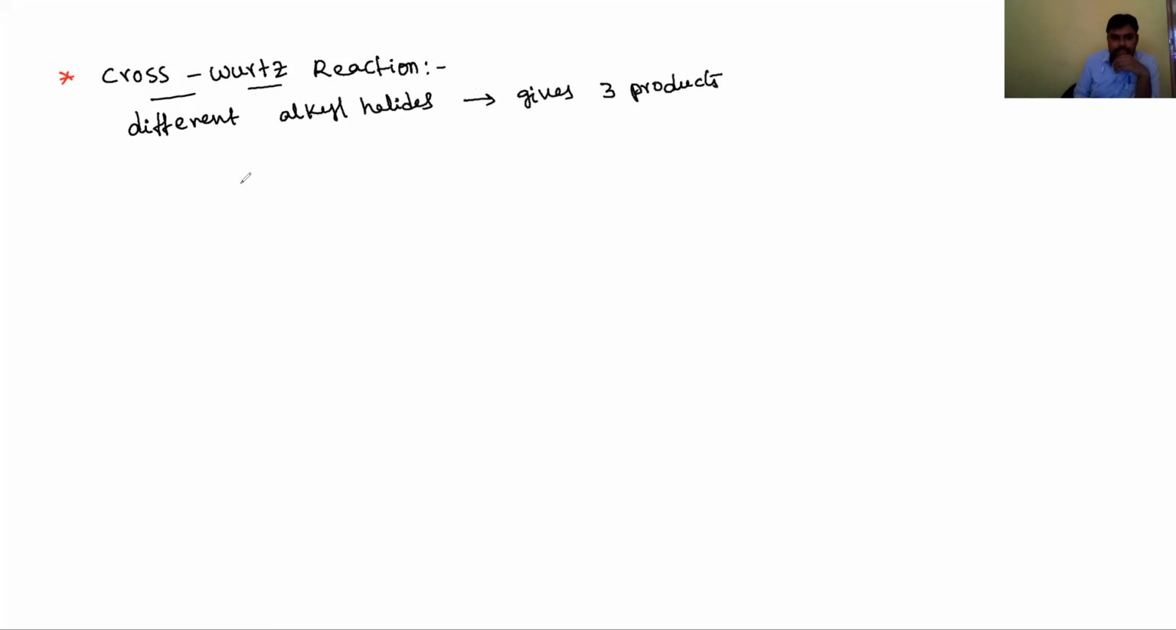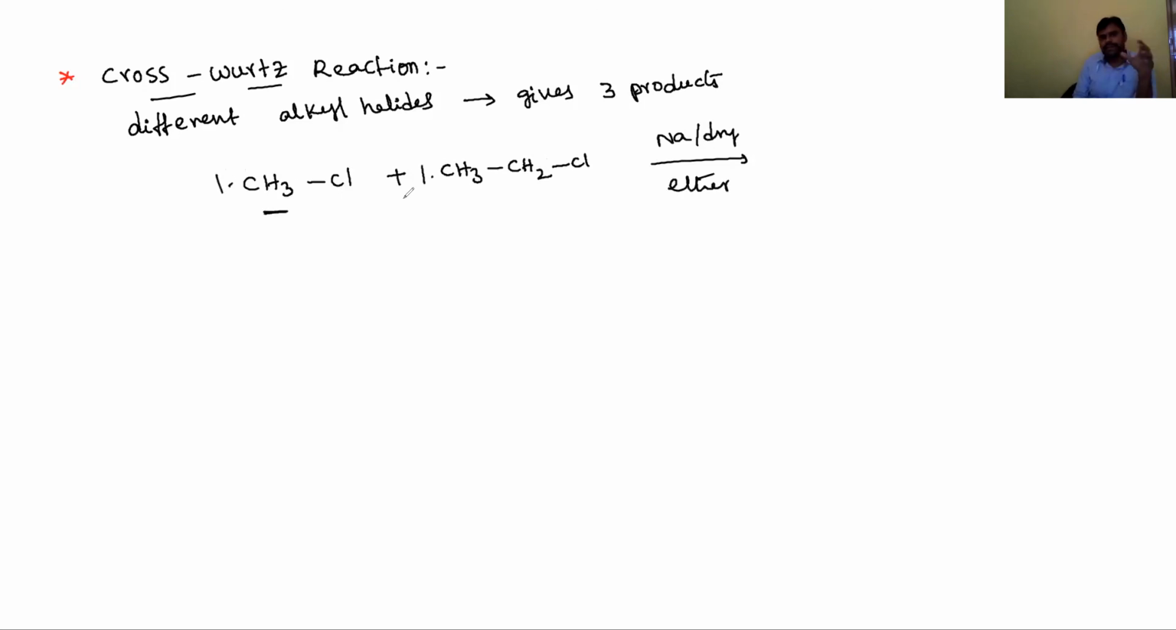Let's see that. For example, CH3Cl, chloromethane, and chloroethane, CH3CH2Cl, react with sodium metal and dry ether. Now in this case, for example, this is 1 mole and this is 1 mole, so 50% of methyl chloride and 50% of ethyl chloride react to produce CH3-CH2-CH3, meaning propane will form. It is a cross product.